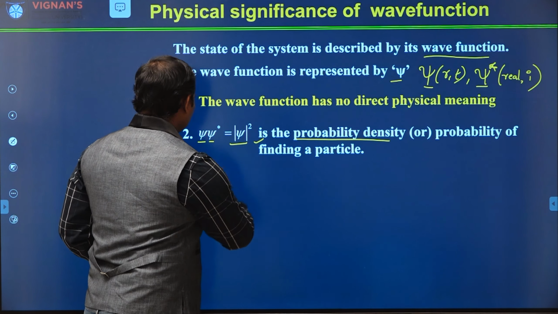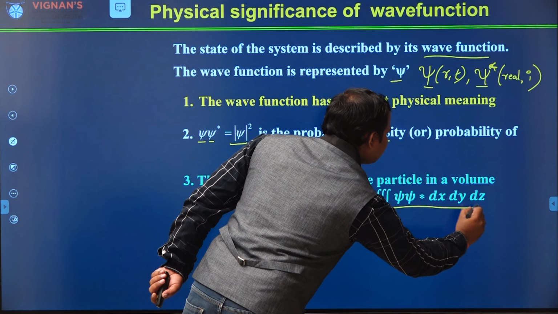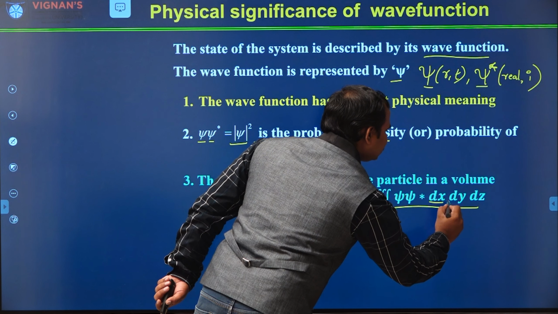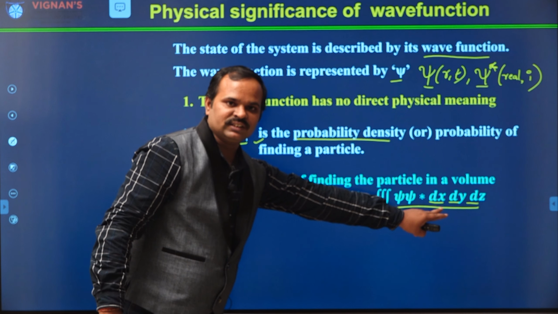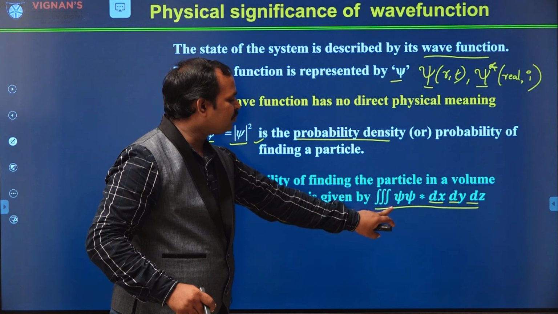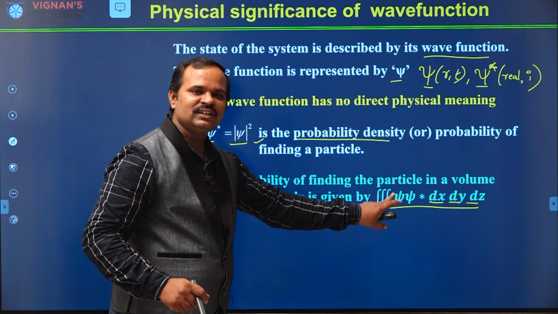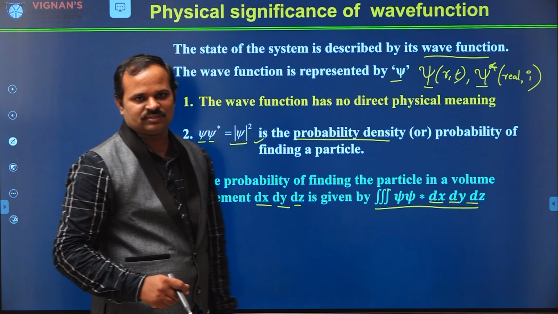Now, if we have a limit dx, dy, dz, and within this range we apply this probability density function, then this is called the probability of finding the particle in the volume dx, dy, dz. That means within this range, dx along the x-axis, dy along the y-axis, dz along the z-axis, the probability of finding the particle is given by the integration of psi star psi. Psi is the wave function, psi star is the complex conjugate of the wave function.